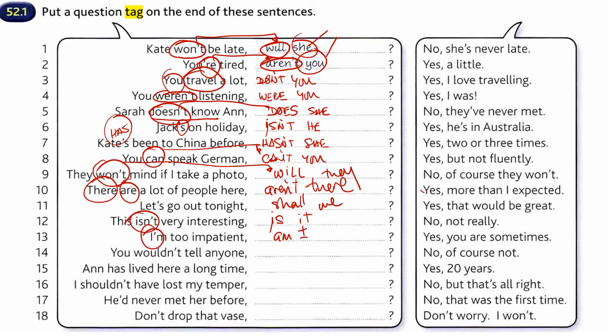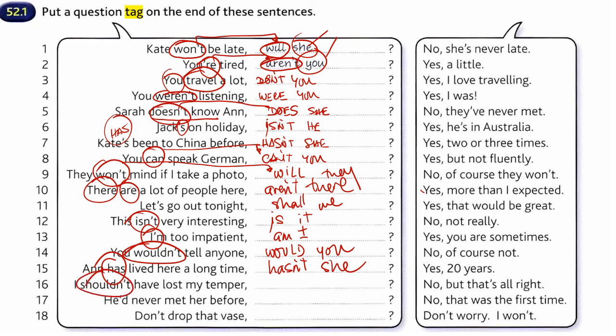You wouldn't tell anyone. This is the first word I find. So, would you? Anne has lived here a long time. So this is the first word of the verb, and instead of has, I have to say hasn't she. I shouldn't have lost my temper. No debí haber perdido los nervios.